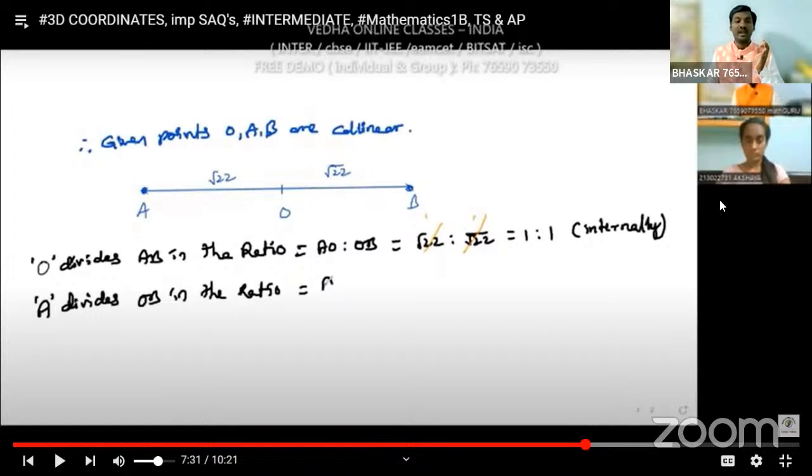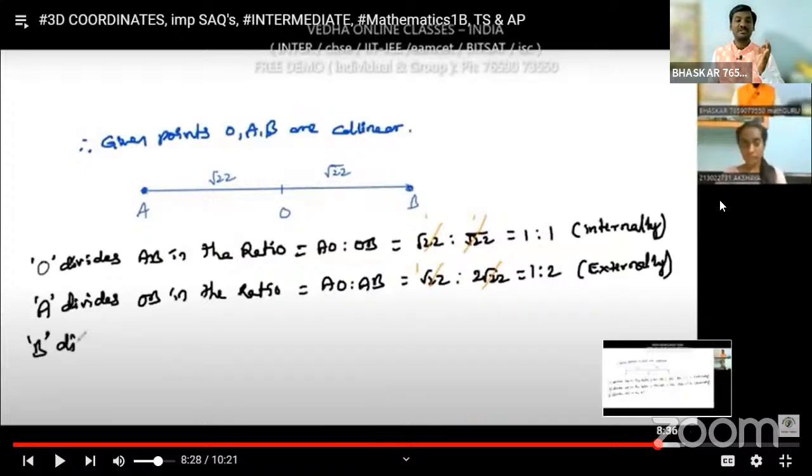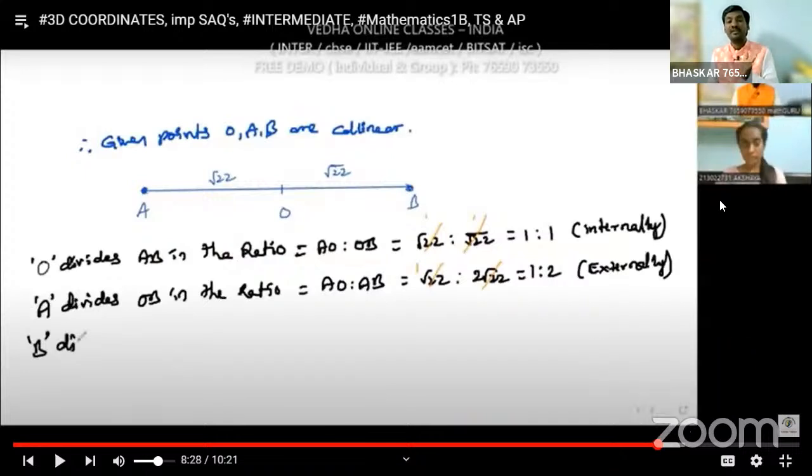And what is the ratio in which A divides OB? A divides OB in the ratio AO to AB. AO is root 22, AB is 2 root 22, root 22 gets cancelled, so we get 1:2. A is not in between O and B, it is away from that, so it divides externally in the ratio 1:2.